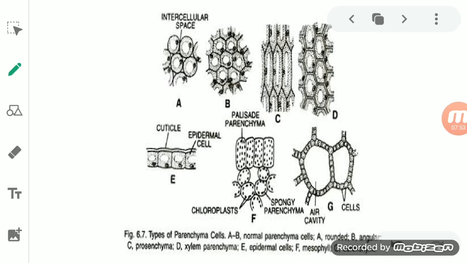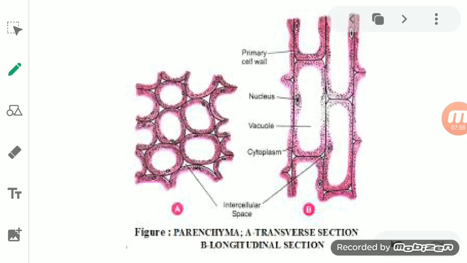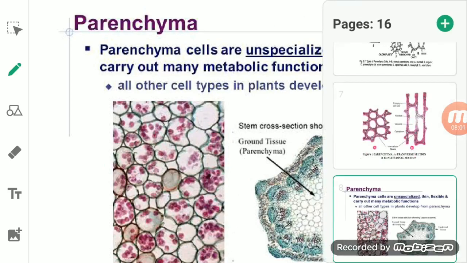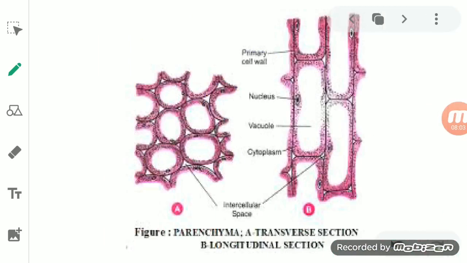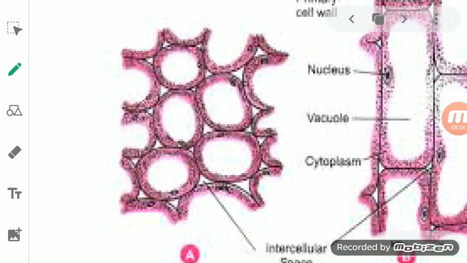Okay, when we see the parenchyma cell, students, then what you will see is that these parenchyma cells are normally loosely packed. Okay, and just because they are all loosely packed, they have intercellular spaces also. So the cells are loosely packed with each other. A small space is present in it. So they have intercellular space.